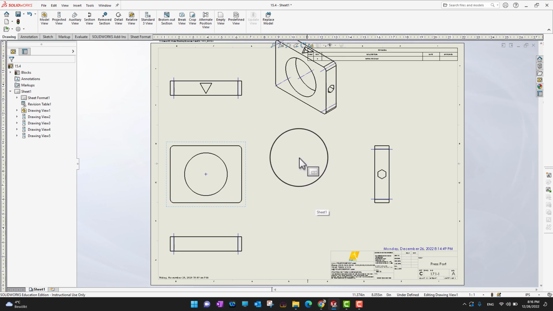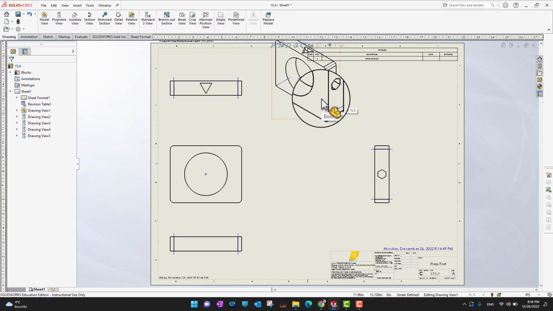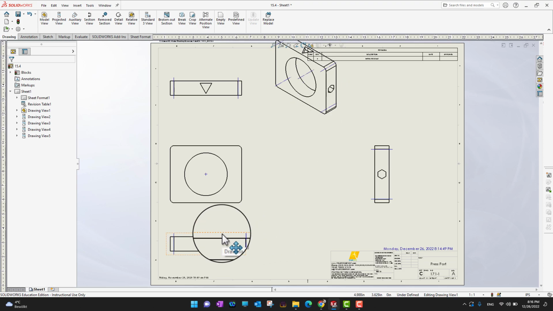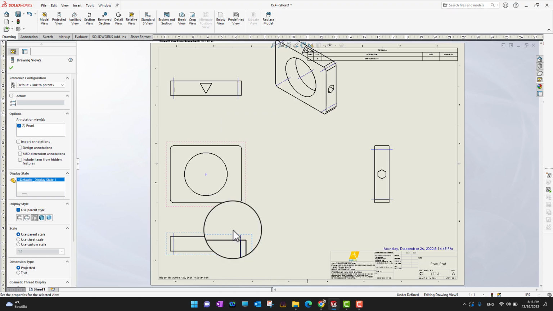Okay, so as I said, our part is not very complex, so the back view, top view, right view and isometric view are enough. I would like to delete this one, so I'm just going to right click on that and delete.